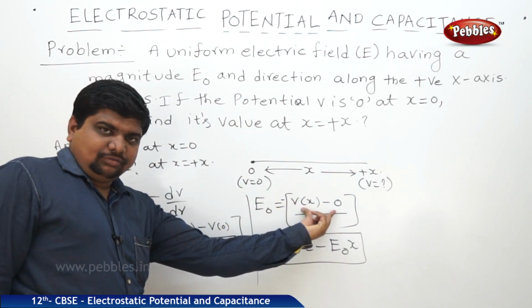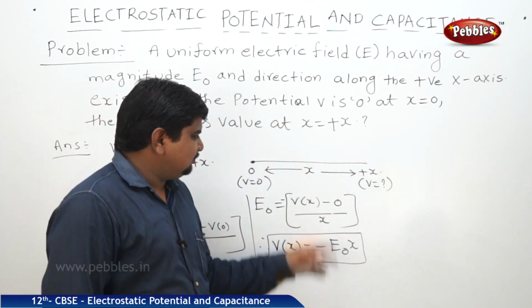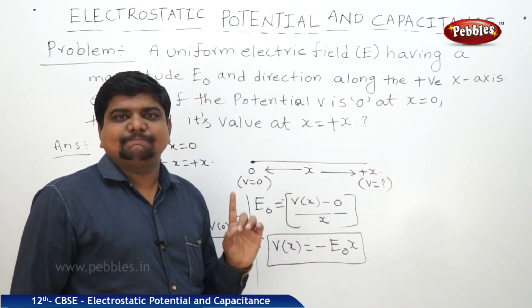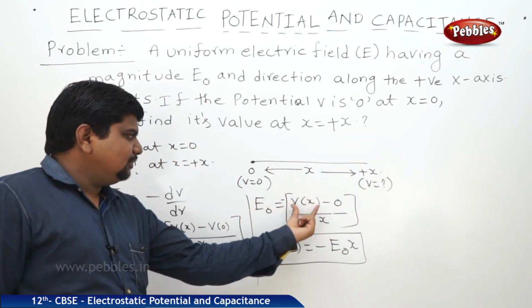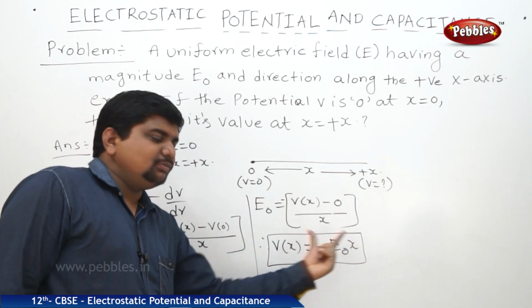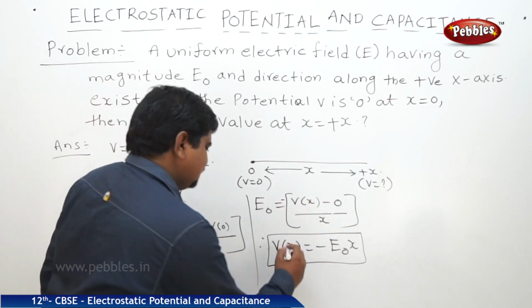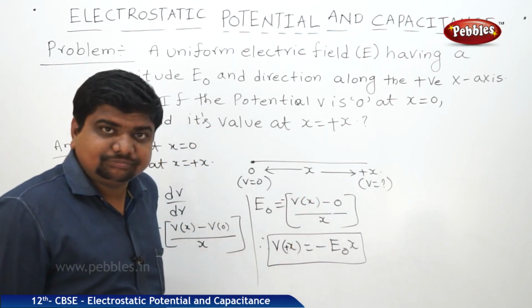dV is equal to VB minus VA or V2 minus V1. The positions given in the problem are V at 0 and V at x. So therefore, dV is equal to Vx minus V0. V0 value is 0 and I substituted, Vx is equal to minus E naught x. This is the potential at x is equal to plus x. We can write V is equal to plus x also, no problem.